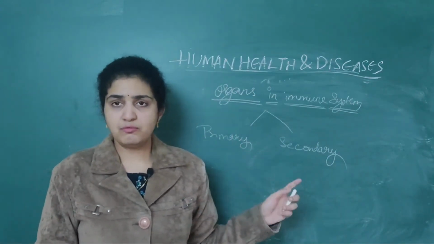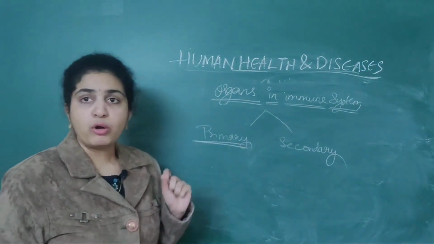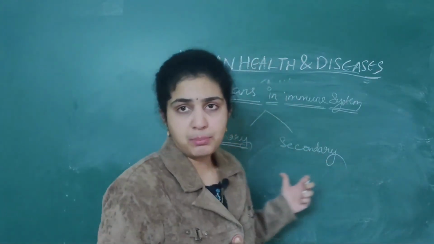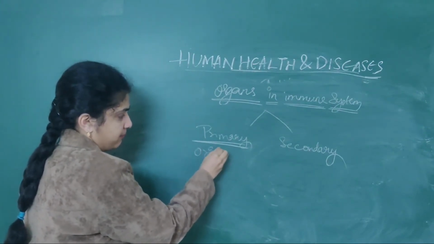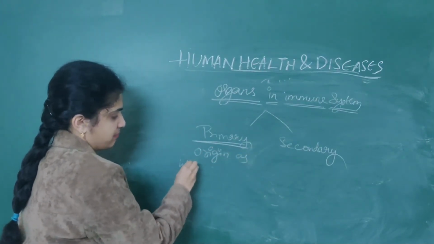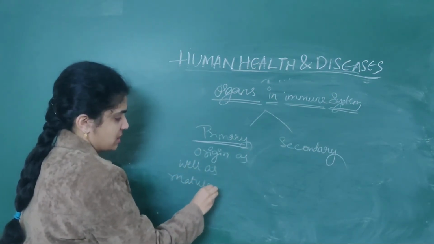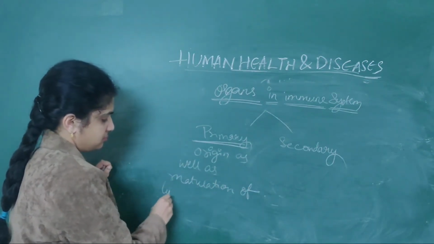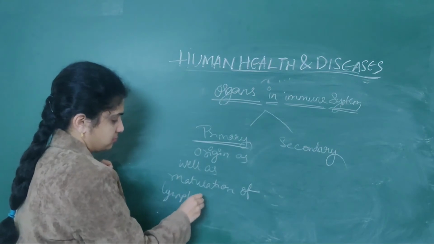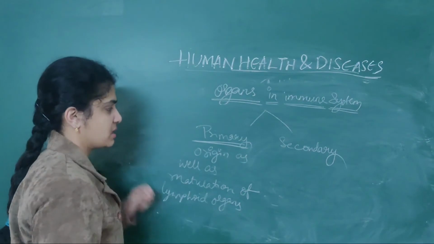In primary lymphoid organs, the origin as well as maturation of these lymphocytes takes place.